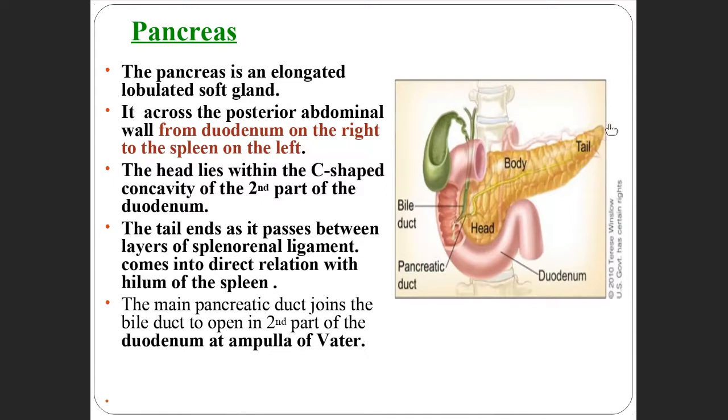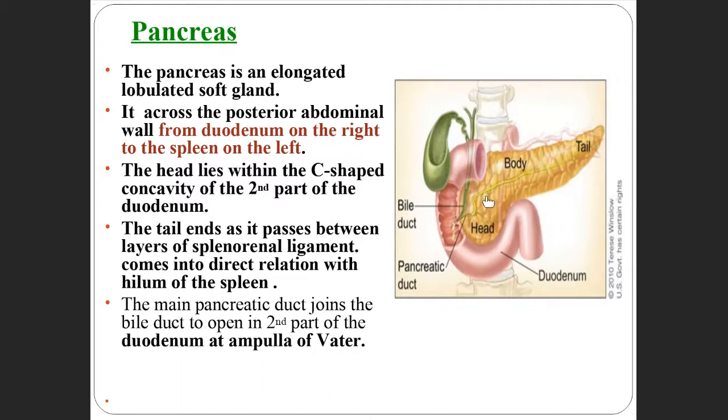Okay, and where does the main pancreatic duct join with the bile duct? See here, there is another duct coming from the pancreas. This yellow-like structure is called the pancreatic duct, and this green structure is called the bile duct.